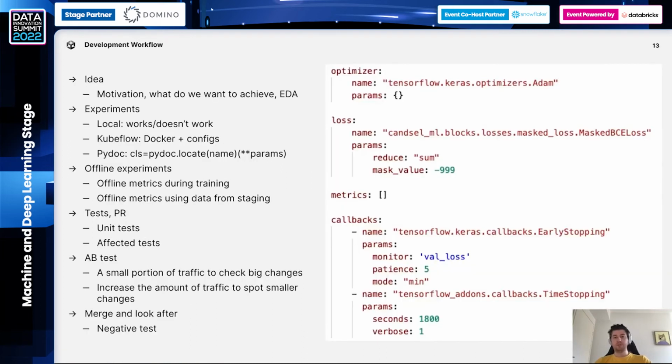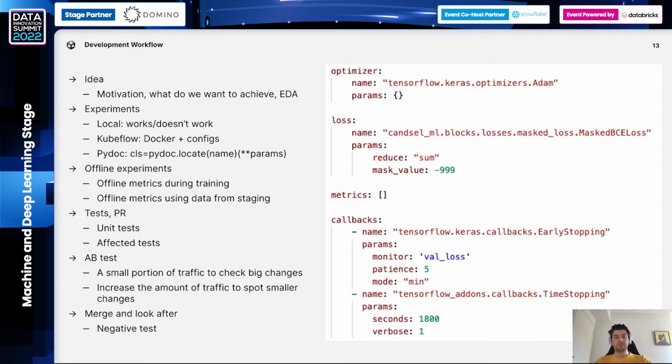So yeah, now the last but not least part, I decided to share some insights on how we organize our work and development workflow. So everything starts with an idea. We start with the motivation of this idea. We come up with these ideas either from our own heads, research papers, or from our business partners. We explore the data and define what needs to be done, and so on and so forth. In most cases, we don't need to build sophisticated models. Sometimes analysis is enough or some small tweaks, but let's discuss the more generalized approach.